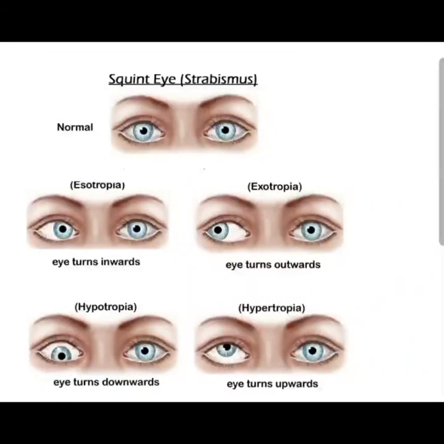These are the pictures related to squint, different types of squint. Here, this is the normal vision. Now here, the eyes turn inward. Now this eye is focusing normally, but here in this eye, it has turned inward.